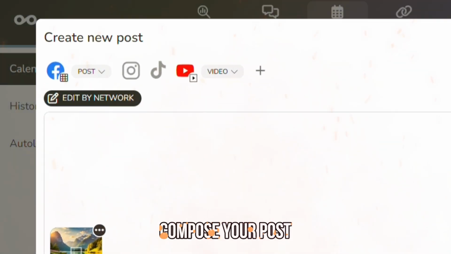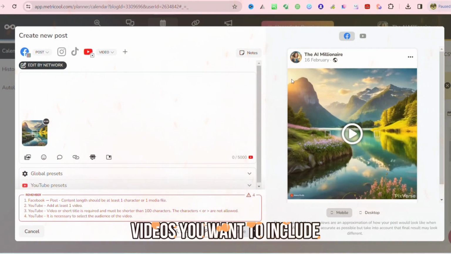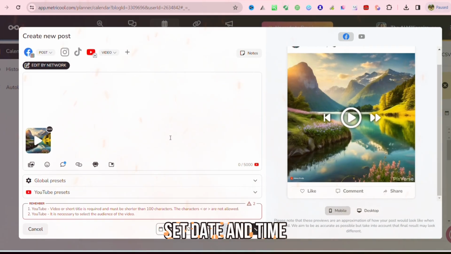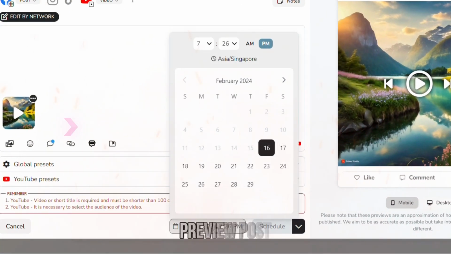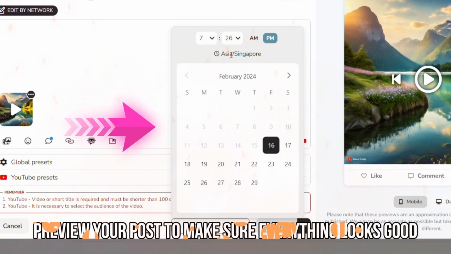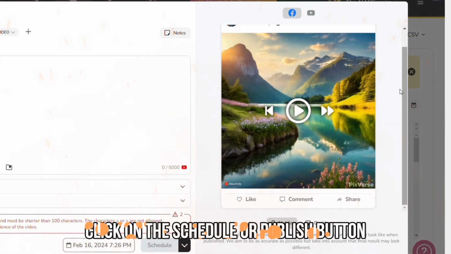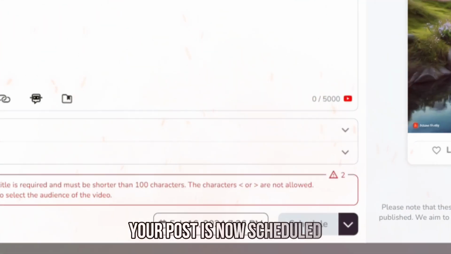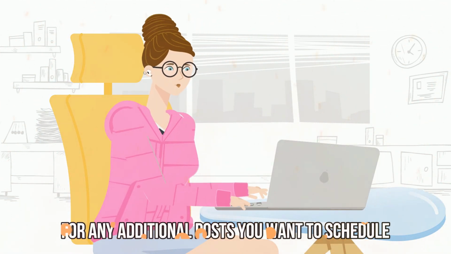Compose your post. Write your post content, and add any media, images, videos you want to include. Set date and time. Specify the date and time you want the post to be published. Preview post. Preview your post to make sure everything looks good. Schedule post. Click on the schedule or publish button. Your post is now scheduled. Repeat these steps for any additional posts you want to schedule.